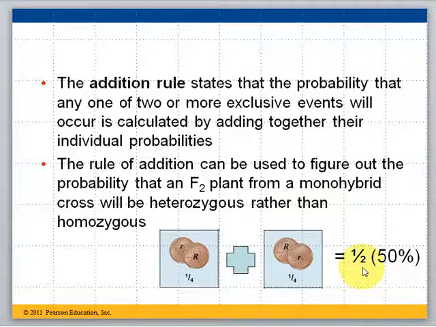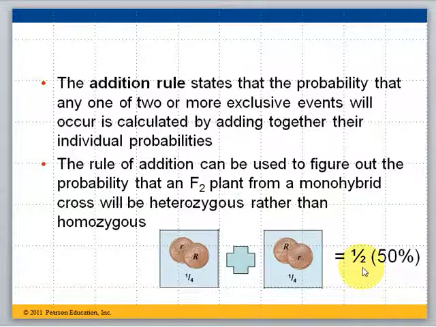If we add up all the individual probabilities, we'll get the probability that we will roll that even number. So the probability of each particular number, 1 through 6, is 1/6, obviously. So all the even numbers, 2, 4, and 6: 2 has a 1 in 6 probability, 4 has a 1 in 6 probability, 6 has a 1 in 6 probability. If we add those together, 1/6 plus 1/6 plus 1/6, we get 3/6, or 1/2. So the chance that we would roll an even number with a single die is a 50% chance that we will roll one of the 3 possible even numbers. And that's called the addition rule.